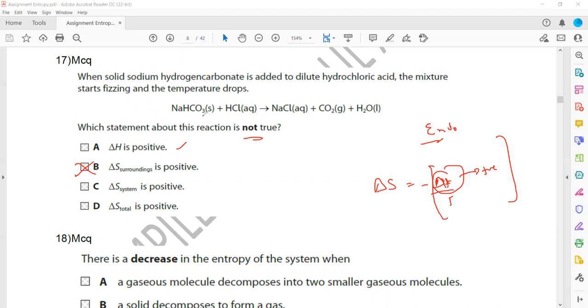Entropy of the system is positive. Why? Because solid and aqueous form more ions. That's true. And the total will be positive as the reaction occurs. The reaction proceeds, so it's thermodynamically feasible. That's why the total entropy will be positive.